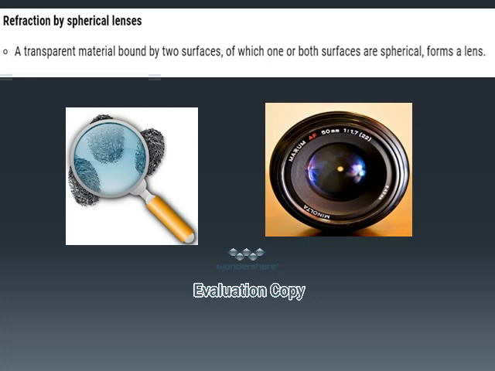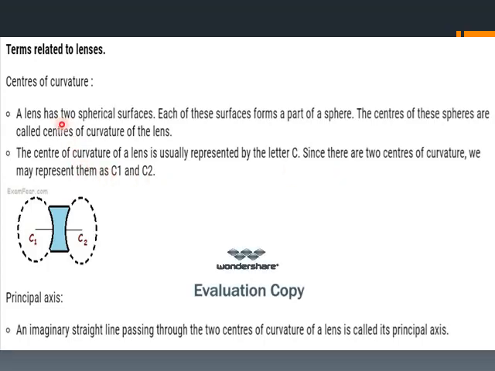And next, we are going to see the terms related to the lens. Some terminologies related to the mirror, we have already seen. When it comes to lens, what are all the terminologies which we are going to see here? That is what we are going to discuss now.